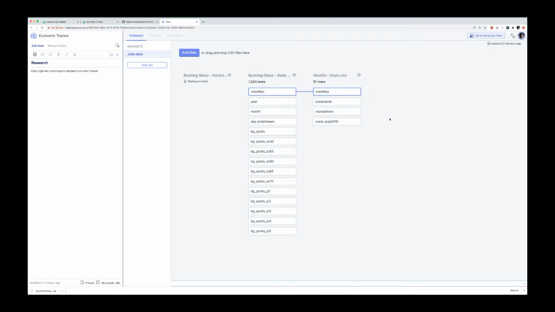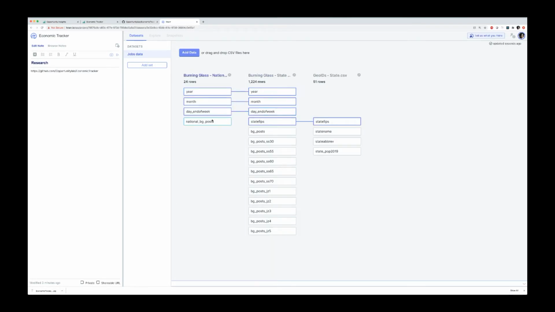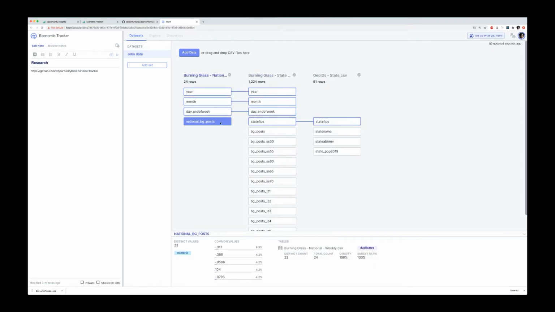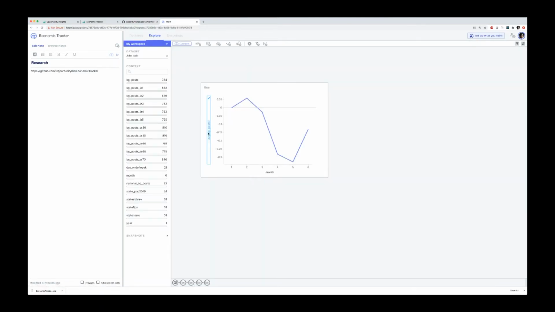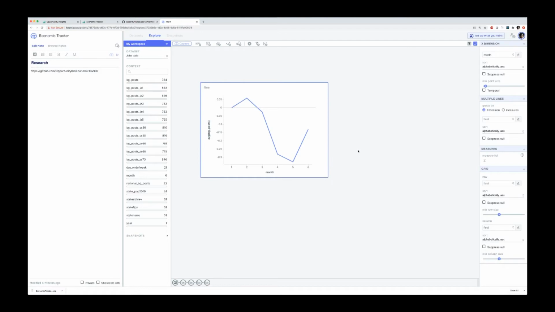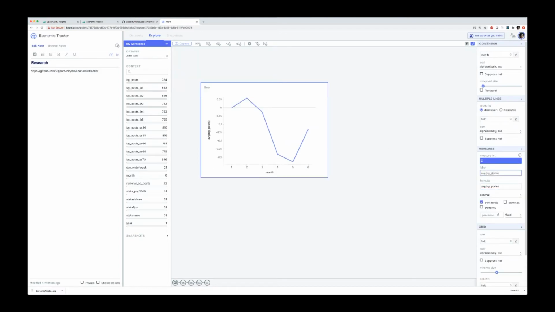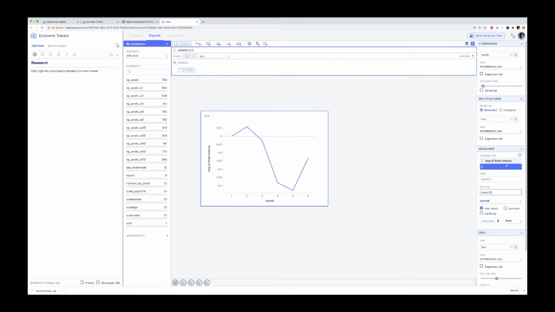And now what I'll have is an additional metric applied. That's actually the national level index that they were able to calculate with the more granular data that we don't have access to. And we can actually plot that instead. In fact, we'll plot both of them just so you can see the differences. So this would be the sort of state or average of state indices versus, let's just put the national one on there. National BG posts.